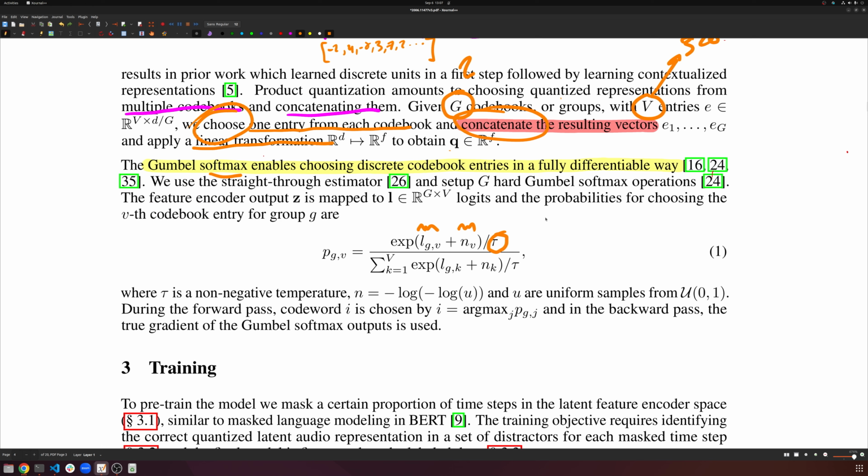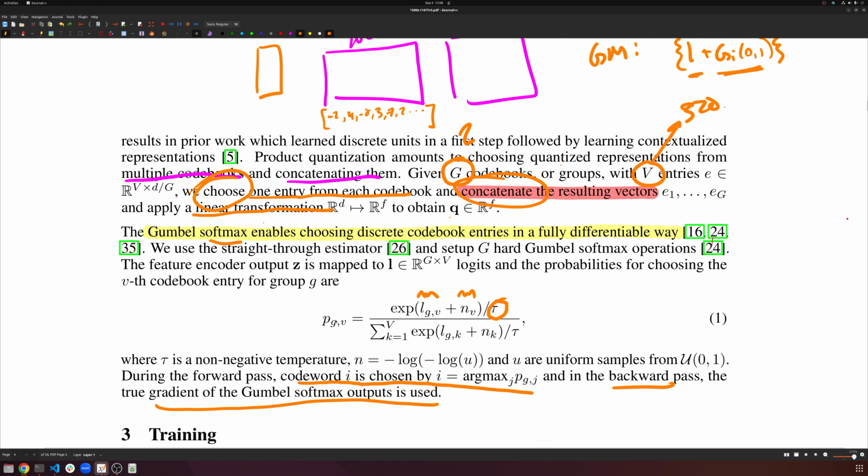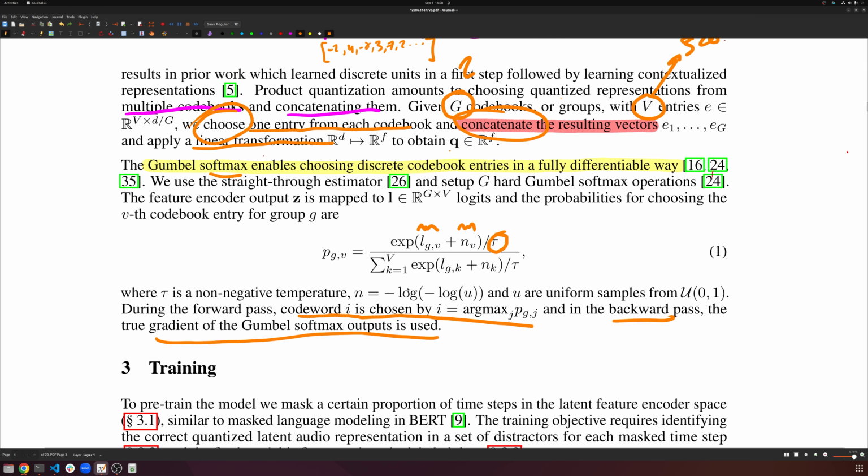The reason it's differentiable is because during the forward pass, we get the index that we wanted, but in the backward pass, the true gradient of the Softmax output is used. And we derive the soft versus hard version of Gumbel Softmax as well in that video. So go ahead and watch that again.